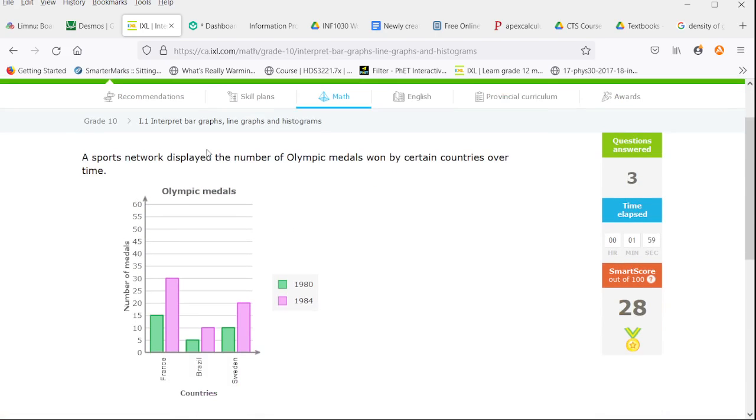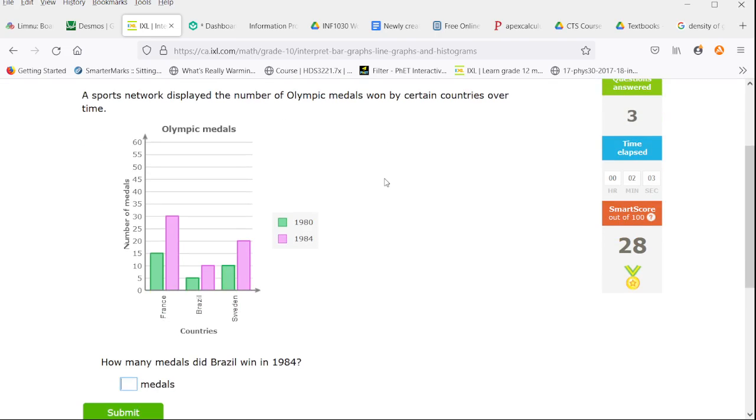Now we have the Sports Network displayed the number of Olympic medals won by certain countries over time. So how many medals did Brazil win in 1984? 1984 is this pinkish purple bar, Brazil's in the middle, so it won 10.